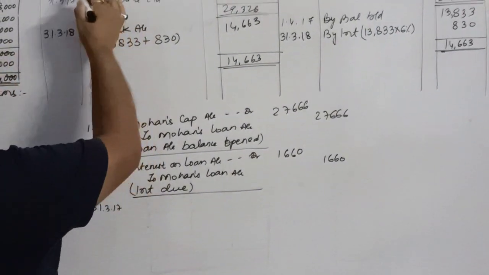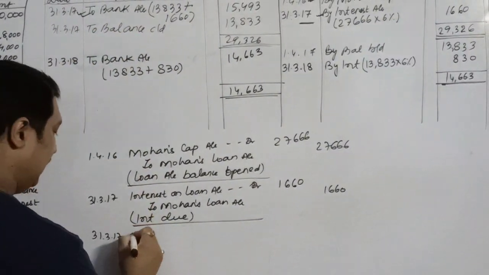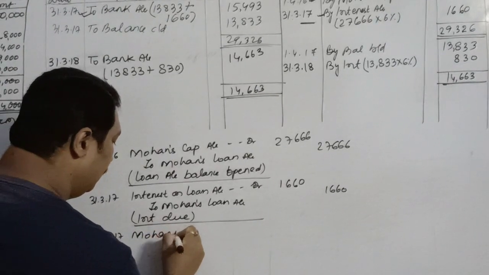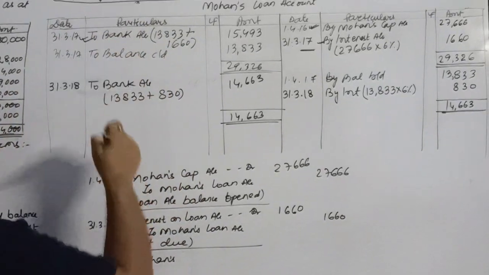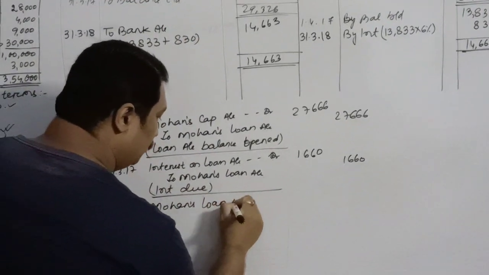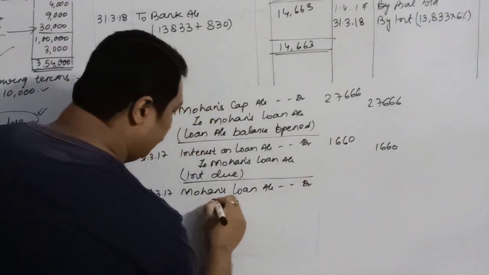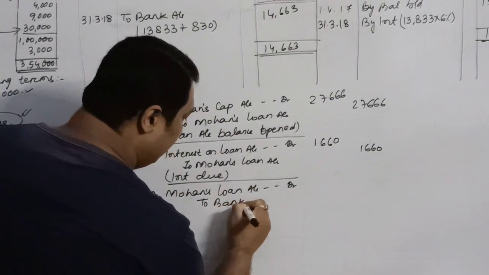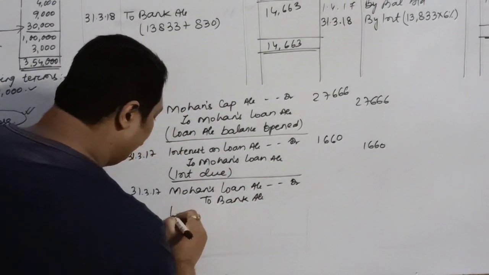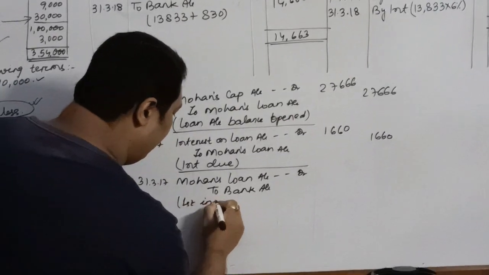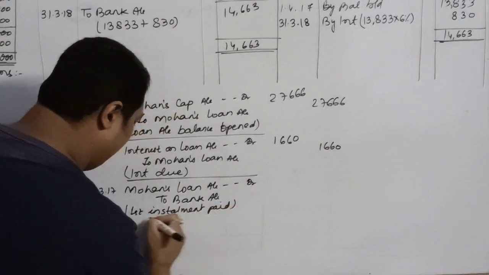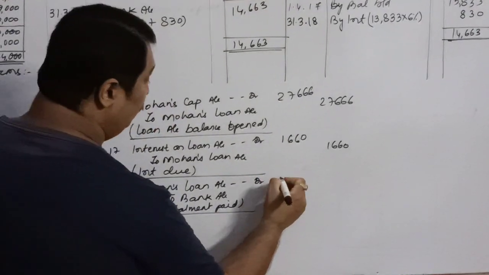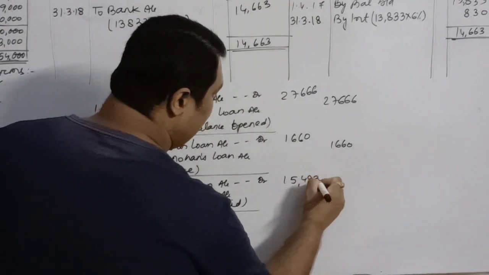So Mohan's loan account debit to bank account, first installment paid. After paying this, how much amount have you paid? 15,493.